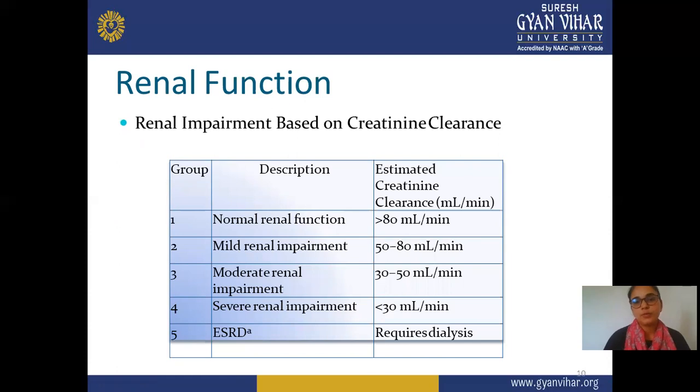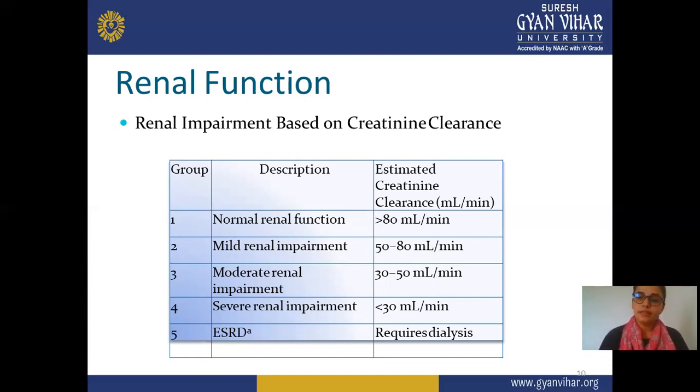And this is renal impairment based on the creatinine clearance. This table has the age group or description of that particular group and the estimated clearance of creatinine in ml per minute. In the first group, normal renal function is observed, and estimated creatinine clearance is more than 80 ml per minute. Second is mild renal impairment, with 50 to 80 ml per minute creatinine clearance.